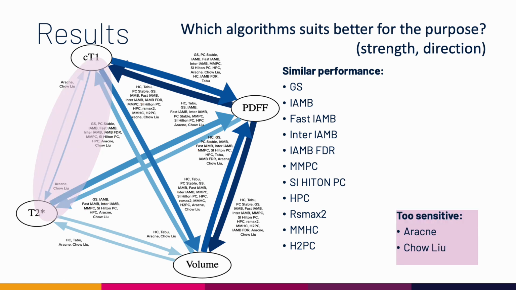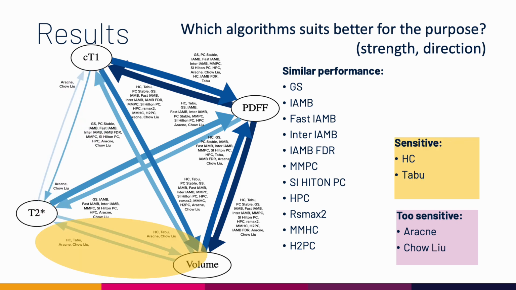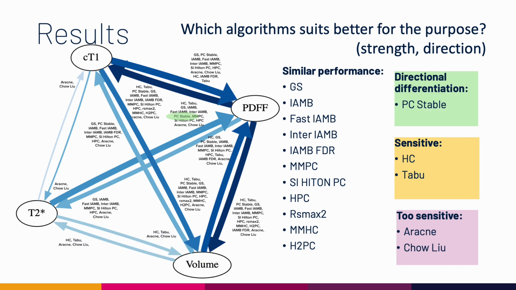We then look at the relationship between T2 star and CT1, and specifically this weak relationship was picked up by the Aracne and Chow-Liu algorithms. Similarly, the hill climbing and tabu search algorithms also pick up the weak relationship between T2 star and liver volume. And specifically, we look at the middle range information, the arc between T2 star and PDFF. We found that it was the stable version of the parent-children algorithm that was able to distinguish the directional difference, T2 star to PDFF instead of PDFF to T2 star.